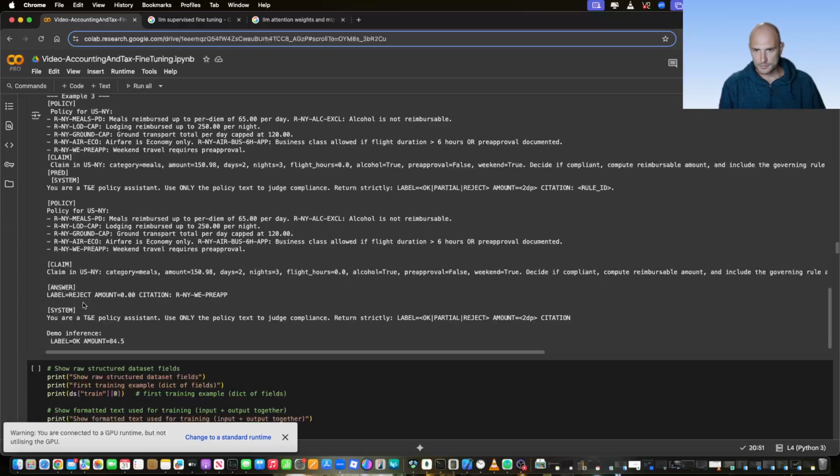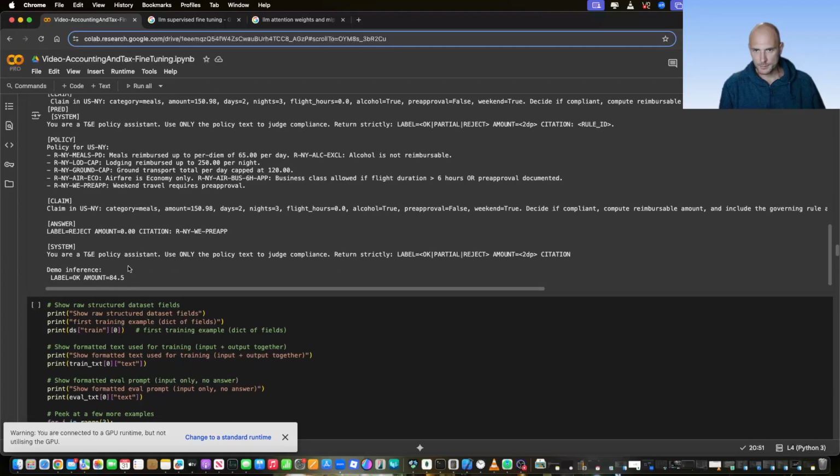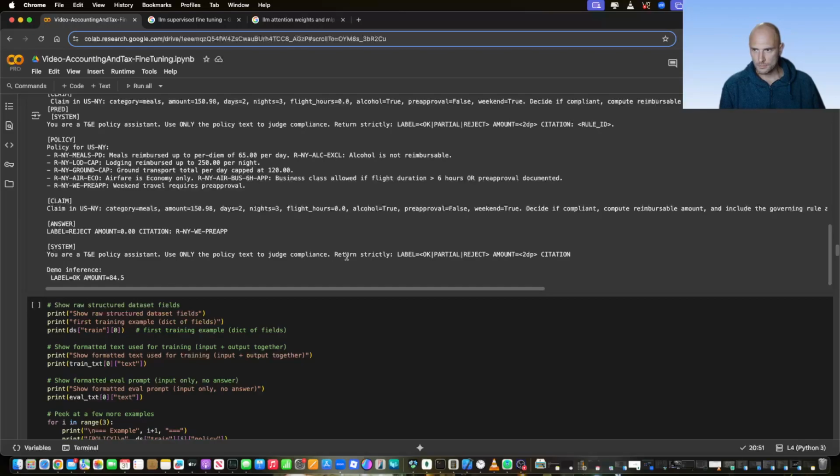Right, where is it? So these are some of the examples here. So we have a claim, for instance, of $150 for New York, 2 days, nights free, flight hours 0, alcohol true.